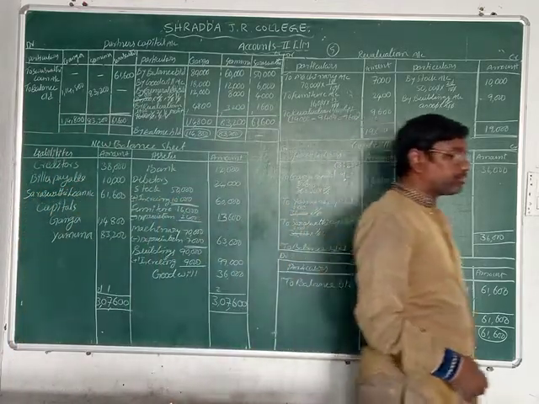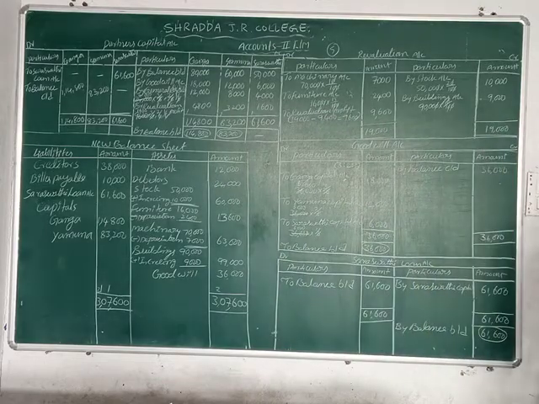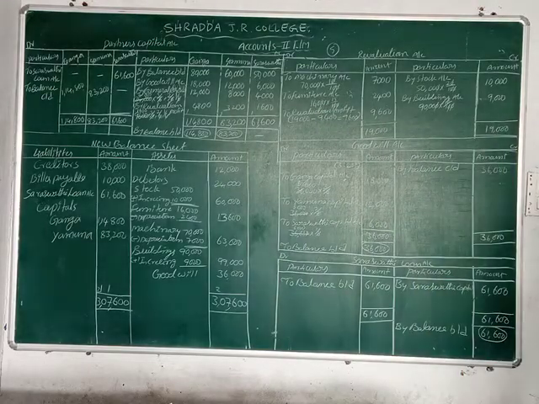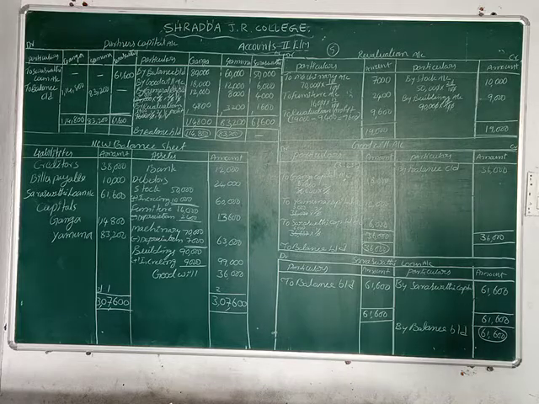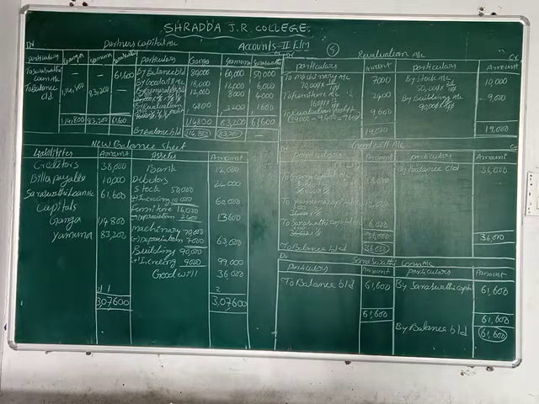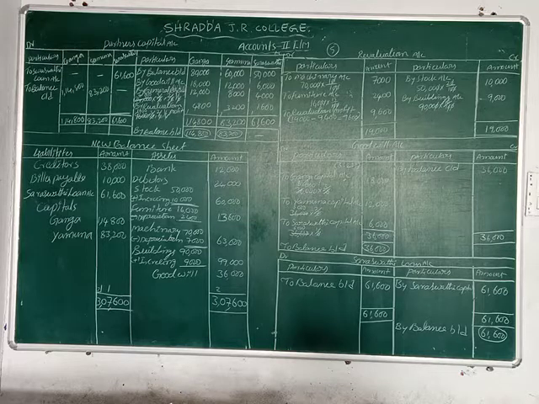In admission of a partner we record the partners capital account and cash, because there is a new partner. But here there is no new partner, all are old partners.